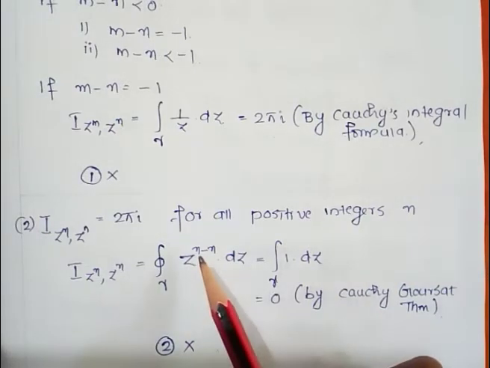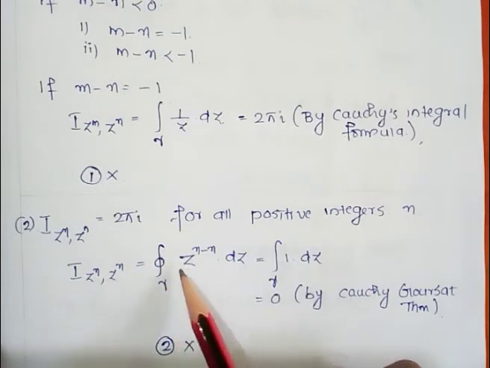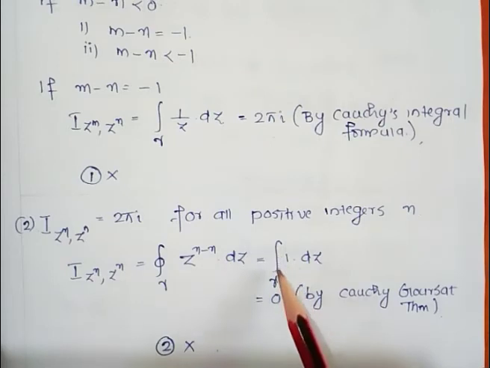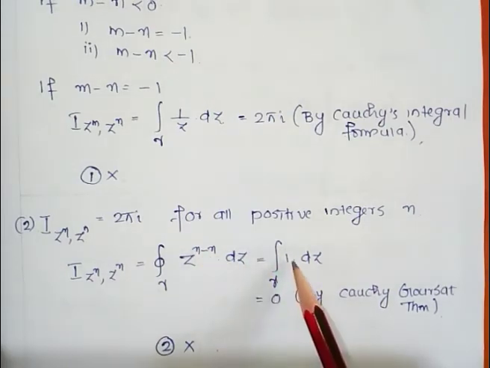So here m is equal to n, and this integral I(z^n, z^n) becomes the integral over gamma of z^(n-n) dz, which is the integral over gamma of z^0, so it becomes 1 dz.